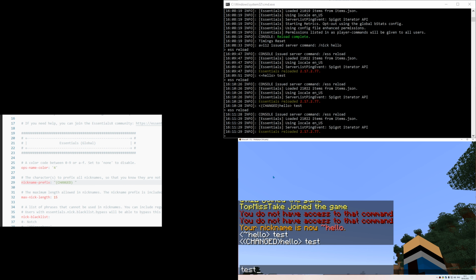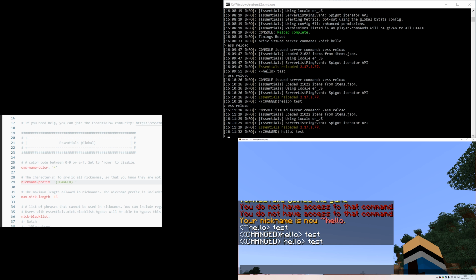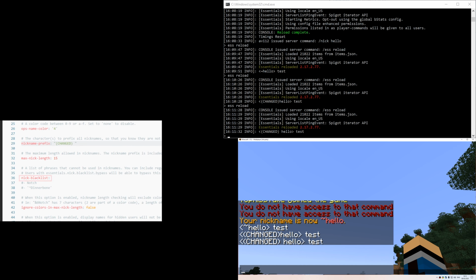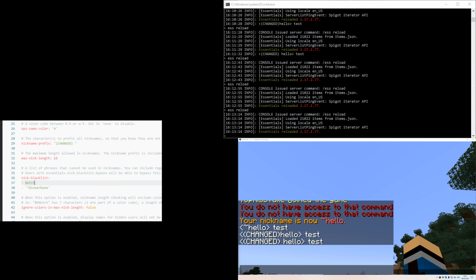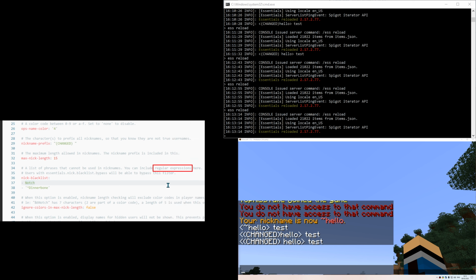So now, excellent. Now let's take a look at the value of nick blacklist. Right now it doesn't have any value, but if I uncomment, which I can do with Ctrl/, now nick blacklist has an array of strings. While technically they're strings, they're actually being treated as regular expression values. One of the properties of regular expression values is that they're case sensitive.